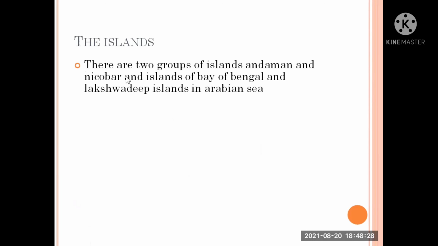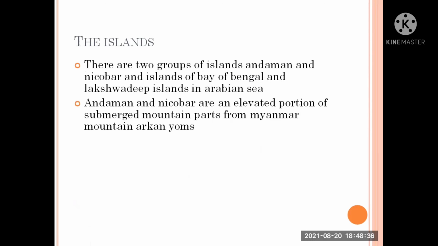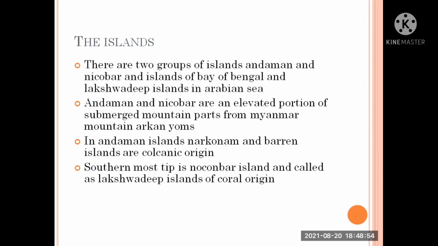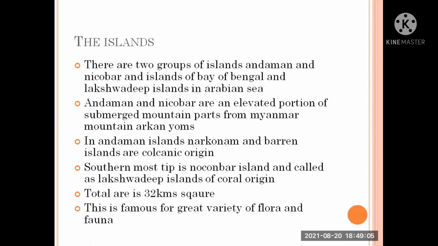The islands. There are two groups of islands: Andaman and Nicobar in the Bay of Bengal, and the Lakshadweep Islands in the Arabian Sea. The Andaman and Nicobar Islands are elevated portions of the submerged mountain parts from the Myanmar mountain Arakan. In the Andaman Islands, Narcondam and Barren Islands are of volcanic origin. The southernmost tip of the Nicobar Islands, and the Lakshadweep Islands of the coral region. The total area is 32 square kilometers. This is famous for its great variety of flora and fauna.